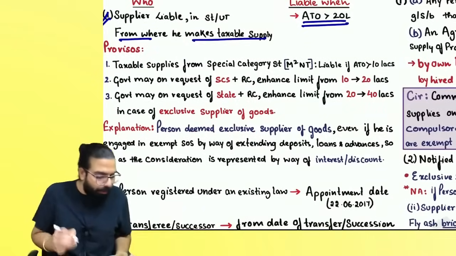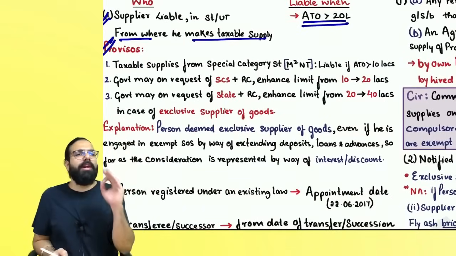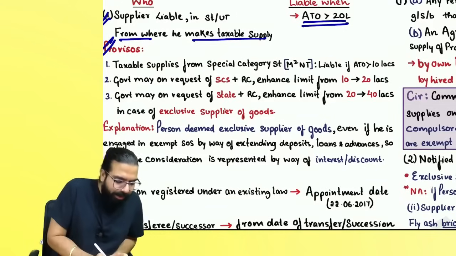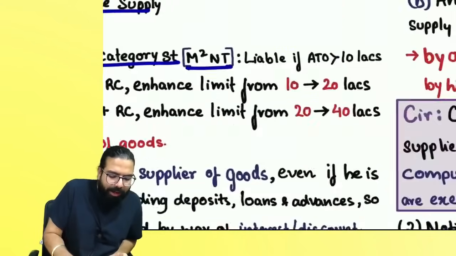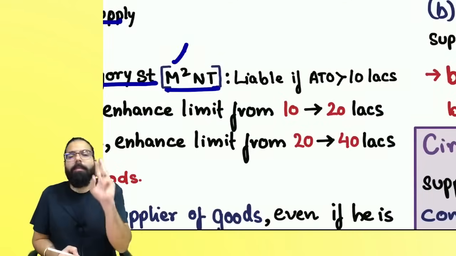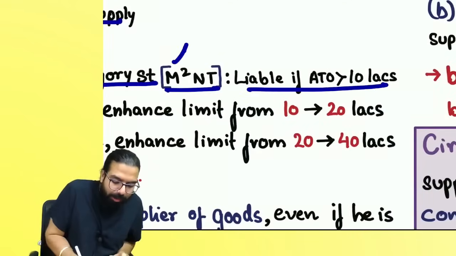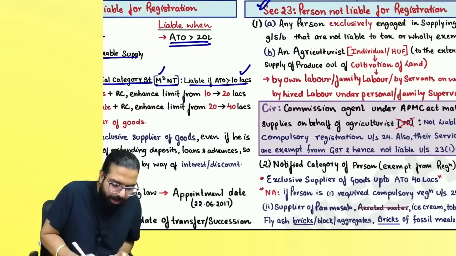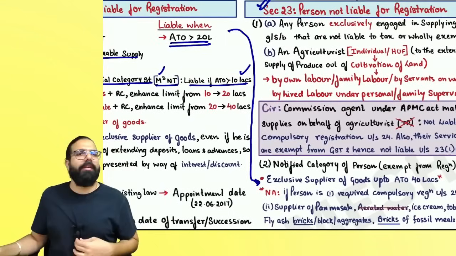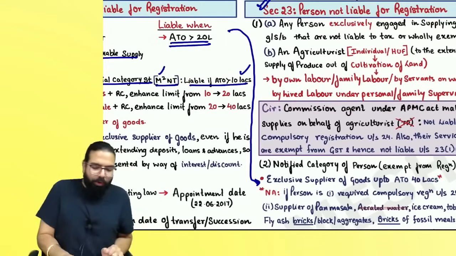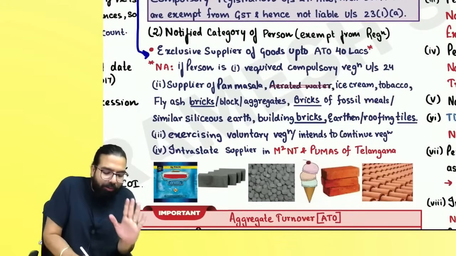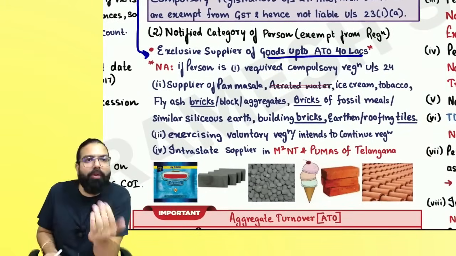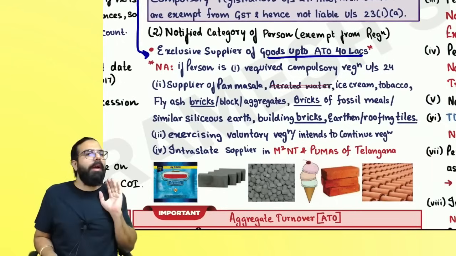crosses 20 lakh rupees. Sir, provisos are there which say, if you are doing taxable supply from a special category state, which is M square NT, Manipur, Mizoram, Nagaland, and Tripura, then you will be liable if your aggregate turnover crosses 10 lakh. But section 22 has to be read with the notification issued under section 23(2), which says, if you are an exclusive supplier of goods, then up to 40 lakh rupees you are not required registration.